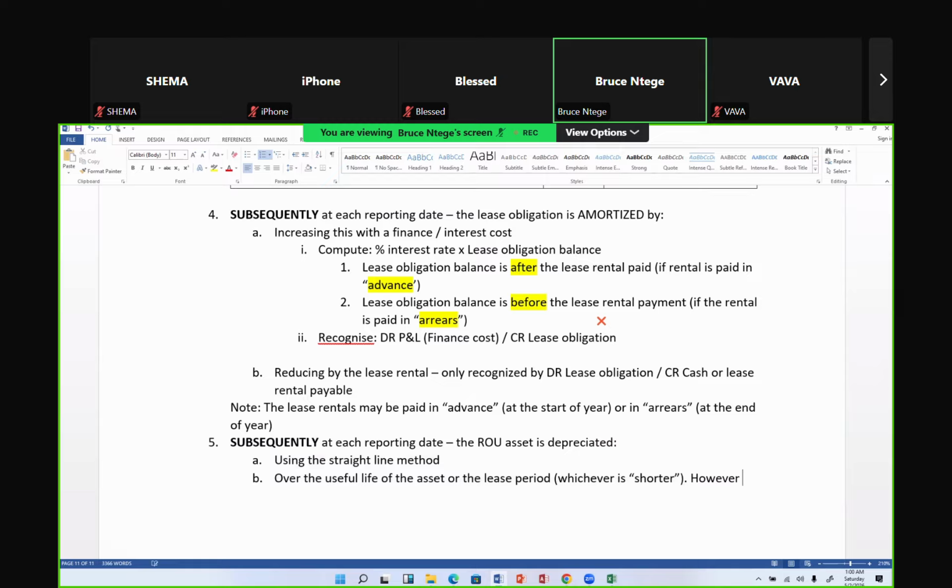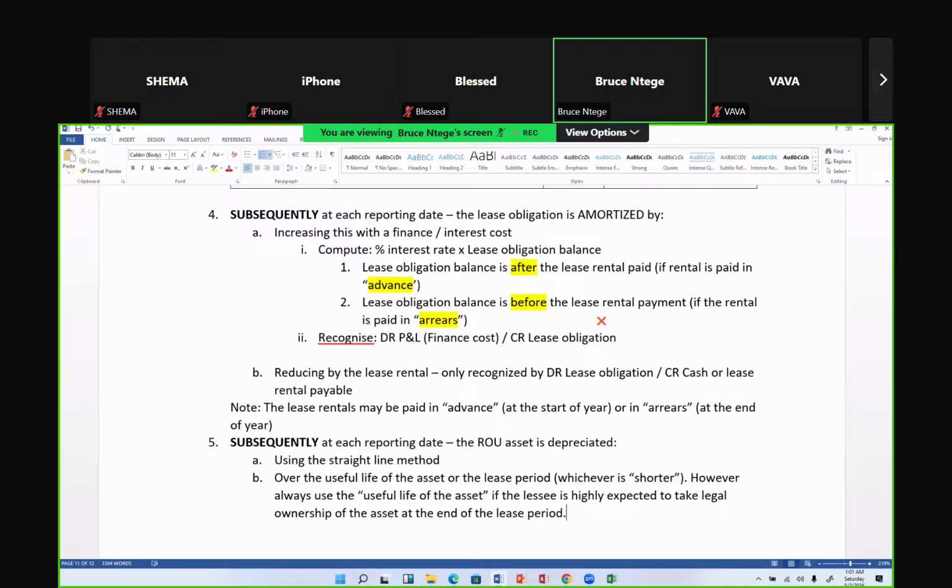However, always use the useful life of the asset if the lessee is highly expected to take legal ownership of the asset at the end of the lease. You should certainly be aware of that.